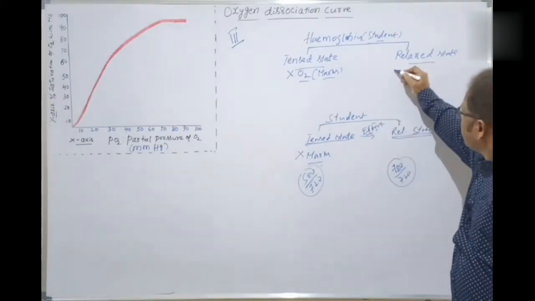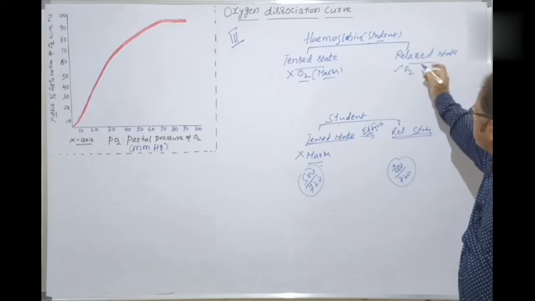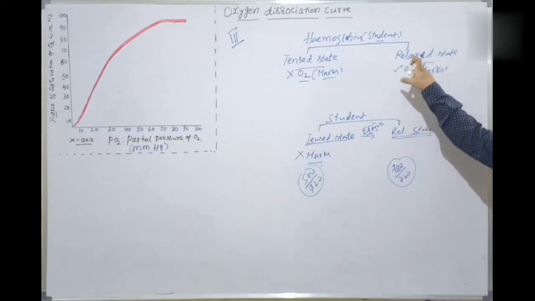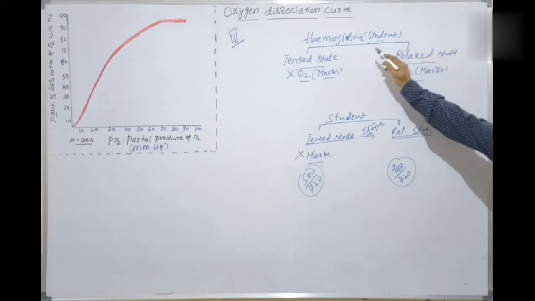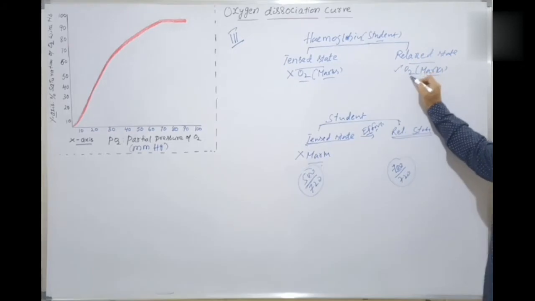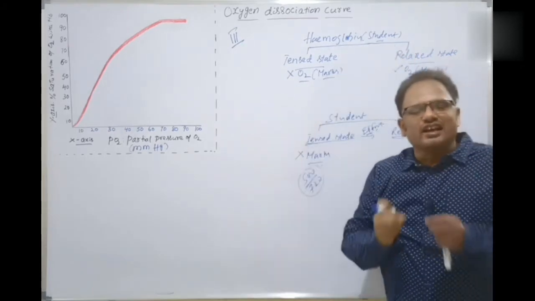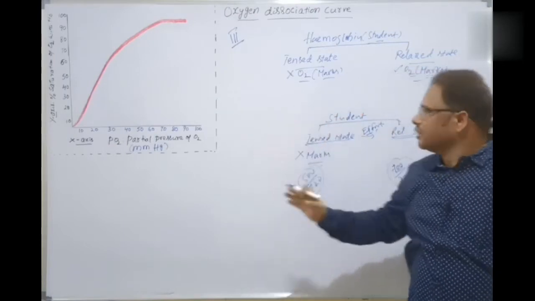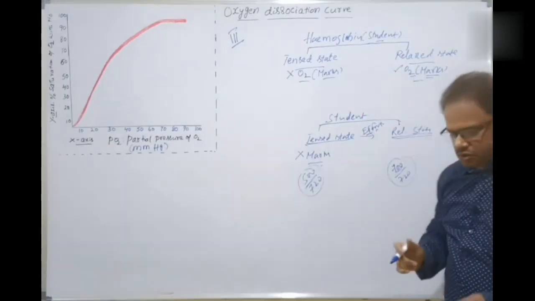And when it is getting oxygen, it becomes relaxed, just as when the student gets marks, the student gets relaxed. In the same way, when this hemoglobin molecule gets enough marks, that is, in the form of oxygen, it enters the relaxed state. Clear? Okay, this is very clear, isn't it?